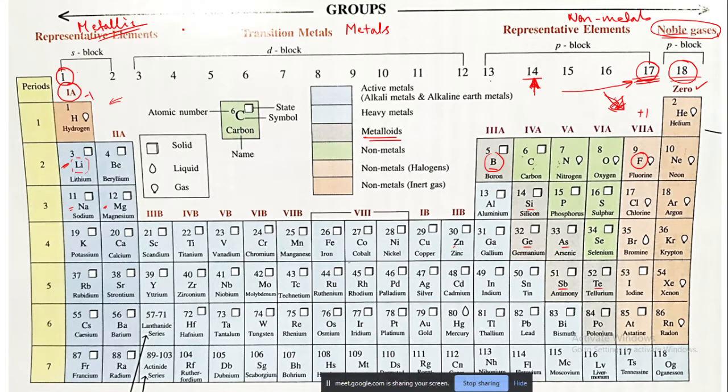You can also tell chemically, because in chemistry we are interested either in the context of the electron or with chemical reactions. So if the nature of the oxide is acidic, then we will call such an element a metal or non-metal.